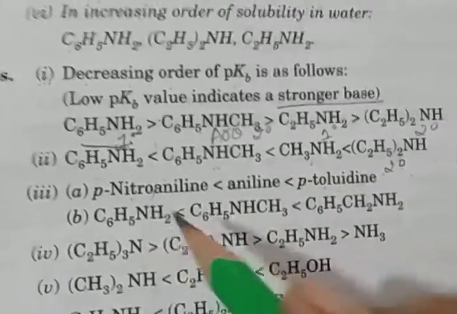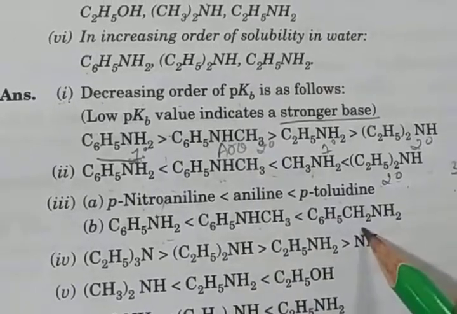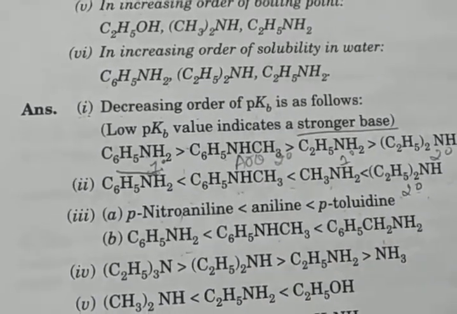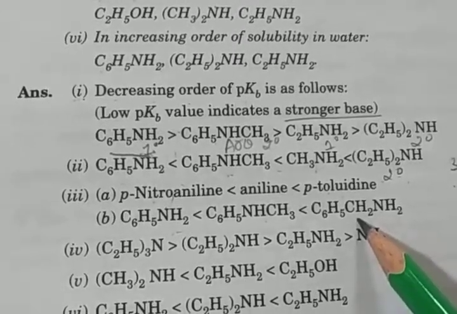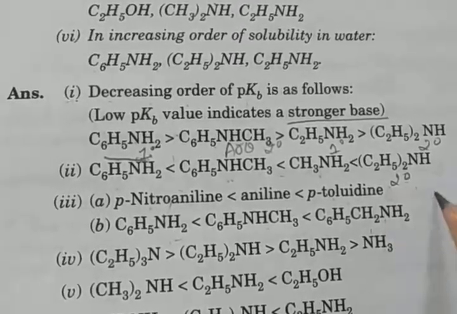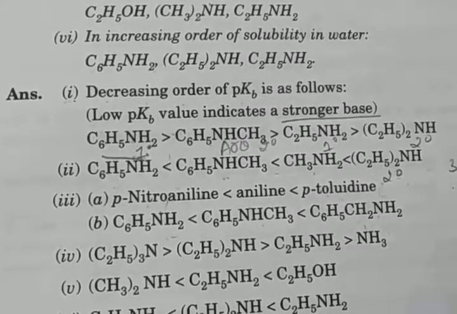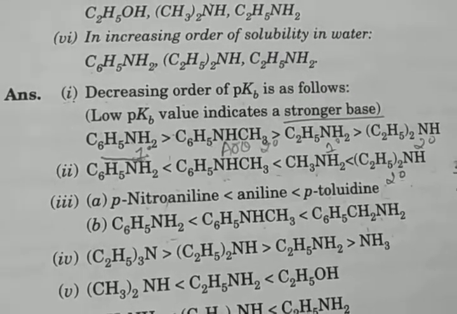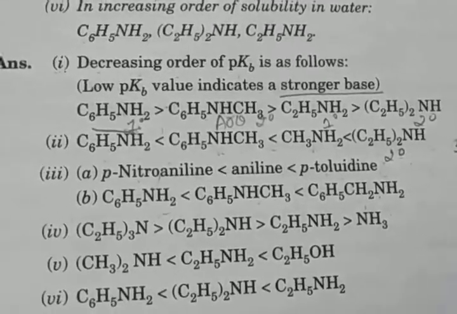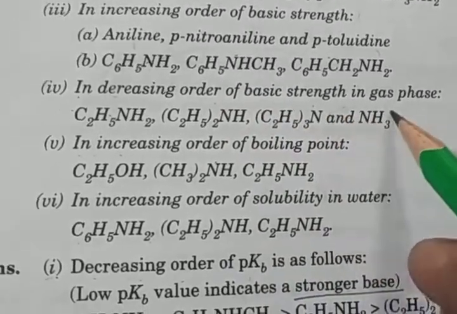Clear? Then C6H5 aromatic, then aromatic 2 degree, and then aromatic 1 degree. So aromatic 1 degree has greater basic strength because it is inductively pushing electrons, so nitrogen easily gives its lone pair to the other. And what is the meaning of basic strength? Easily donating the lone pair and accepting the proton. So its nature is basic nature. Clear?